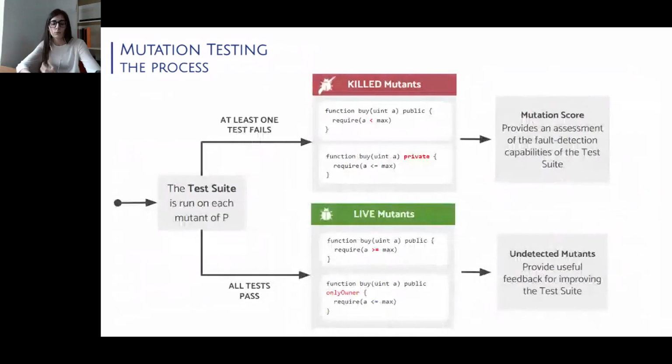During a typical mutation testing process, the original test suite is run on each previously generated mutant in order to evaluate its fault detection capabilities. If the test cases are good enough to detect the mutation, we say that the mutant has been killed. The higher the mutation score, the more confidence we can have in the quality of our testing. On the other hand, the mutants that survive testing can provide useful insights about the main weaknesses of our test suite, so that we can craft additional test cases or improve the existing ones.